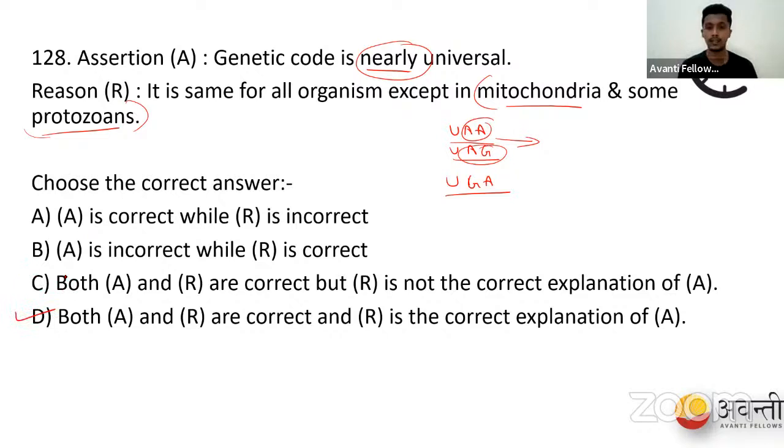When we talk about universal, it means the genetic code should behave the same way in all organisms, from bacteria to complex eukaryotes or chordates. But if some organisms behave one way and protozoans behave another way, we cannot say genetic code is universal. We go for nearly universal. If you got the wrong option, I hope you have got the right explanation. These are stop codons and do not code for any amino acids, but in these two cases they code for amino acids. That's why we use the term nearly universal.